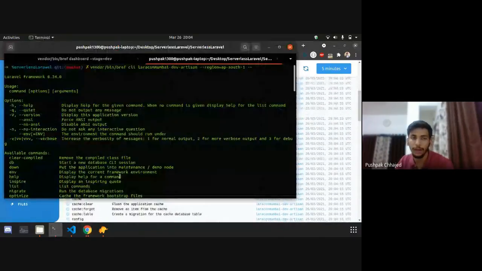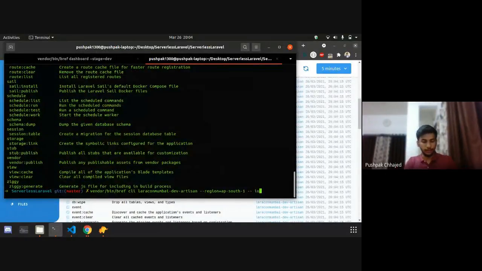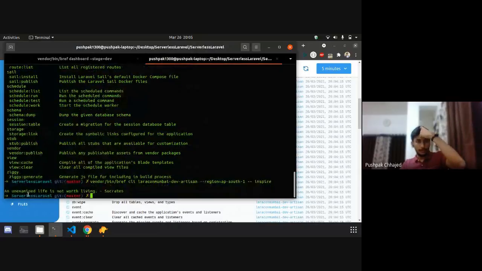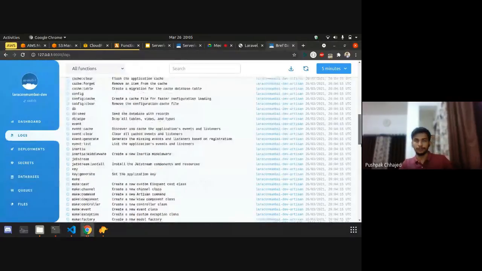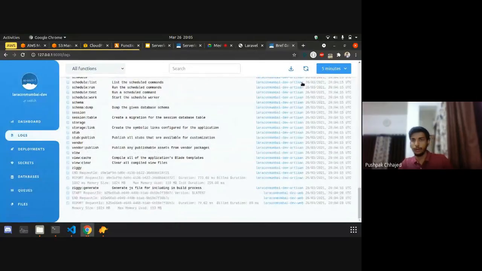So if you want to run the migrate command or any specific command, let's run inspire. Yeah, you will see the code. It's not actually real time. It needs time to get the logs. So that's about it.